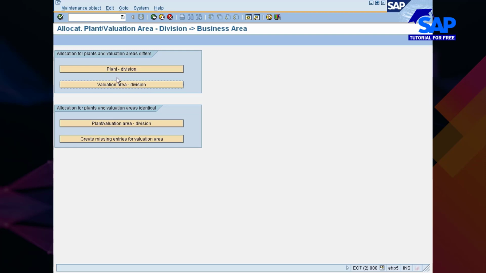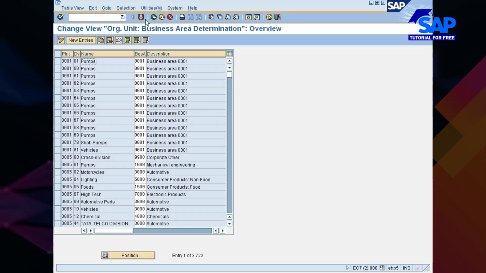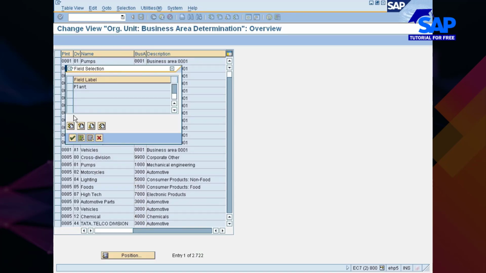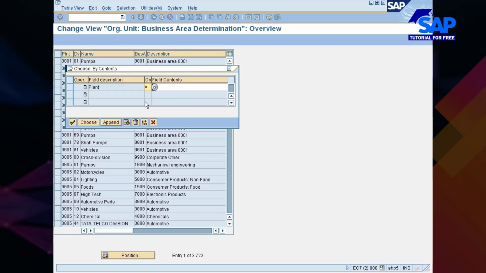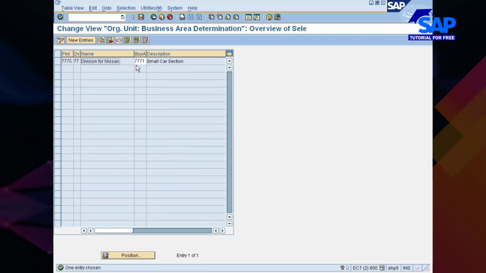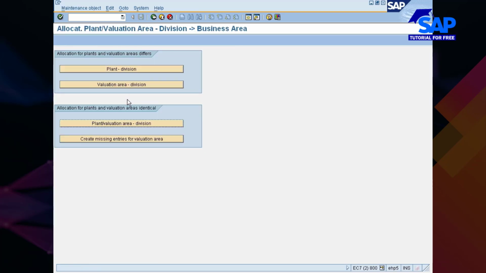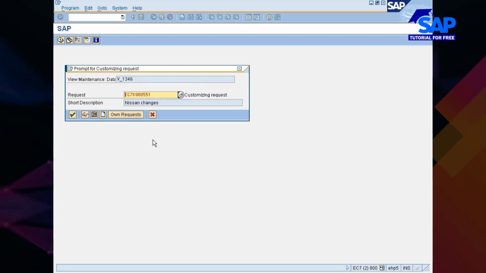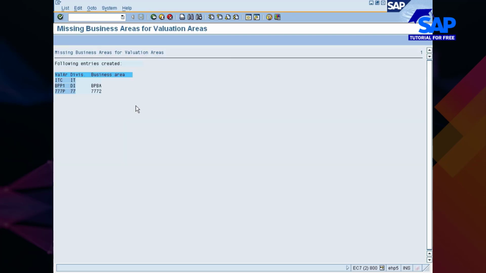Now I am going to combine these three: plant, valuation area and division. So here you should have a proper link. Selection by content. If you go with plant 777C, now you see this is a proper link. Now create missing entries for valuation area. You need not go here, but in case you want to go with this, you can just go.